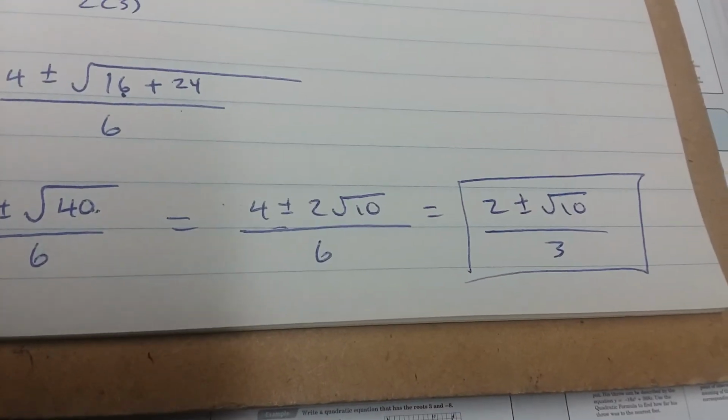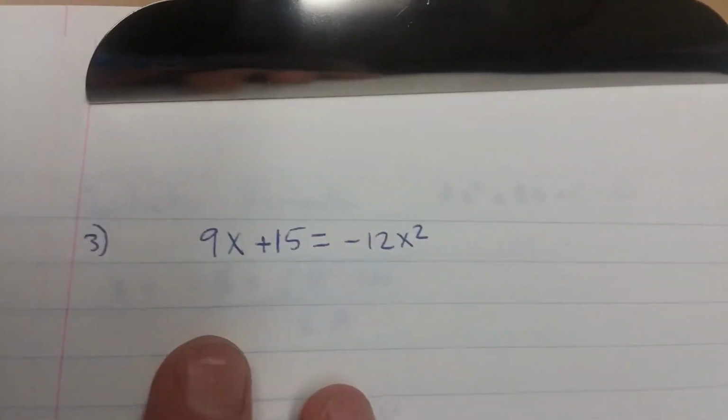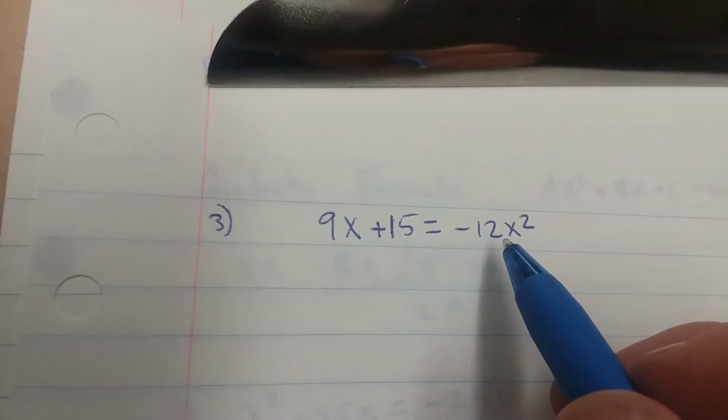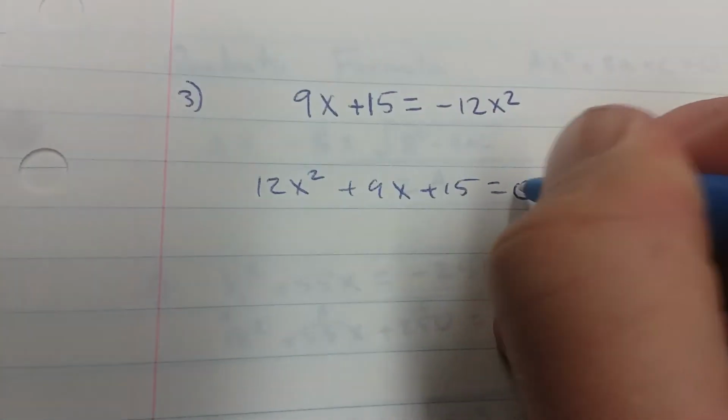And I got one more problem for you. Okay, sometimes you can get imaginary numbers, and that's what's going to happen here. So if you look at this problem, we have to get 0 on the right-hand side, so we're going to add 12x squared to both sides, plus 9x plus 15 equals 0.